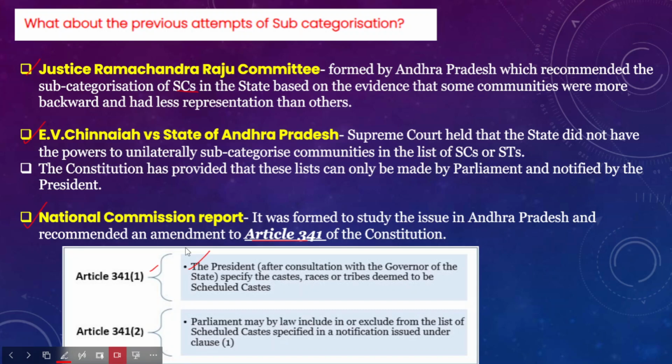In this context, the National Commission report suggests that there is a need to amend Article 341 so that the states will have power to subcategorize scheduled castes. Subcategorization of scheduled castes will benefit the least advantaged sections within those categories. If you look at states like Andhra Pradesh, they have already subcategorized OBCs, other backward classes. The SC and ST communities or categories were not yet subcategorized.